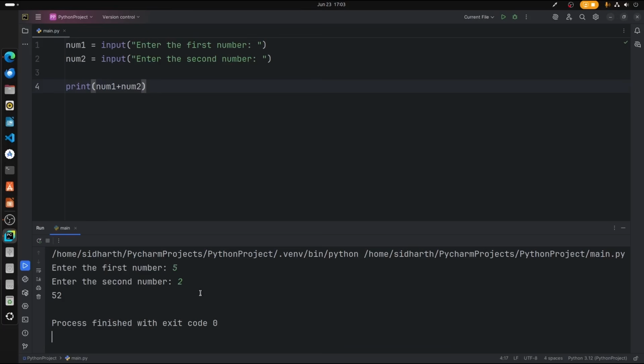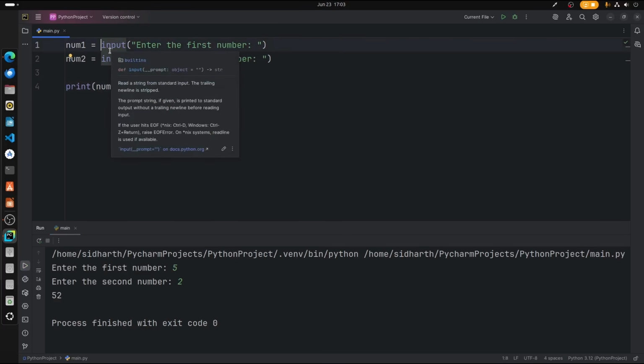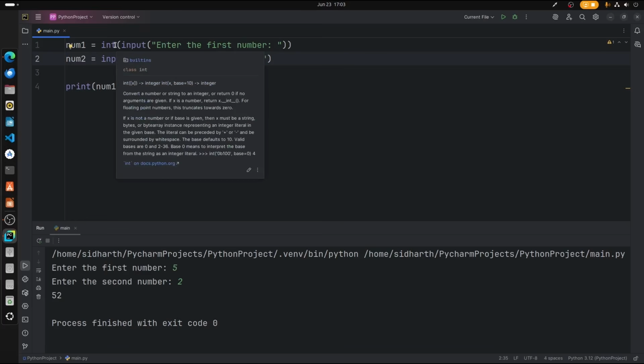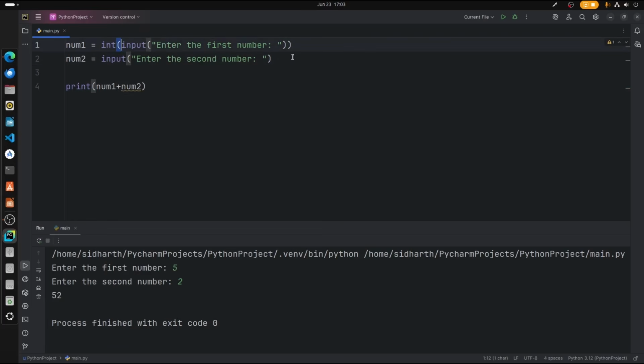But why? We need to add the values, right? That is where the different data types and the input come together. We can type an integer input where we enter an integer as an input, process it and give you the output. So let's do that. int, and close the brackets just like that, because in the integer data type, the first bracket will be closed here, and the inner bracket will be closed here.